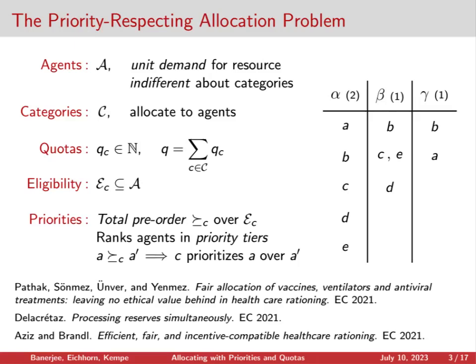It'll specify which agents it deems eligible to receive its units. And then among these eligible agents, it'll define a total pre-order to rank the agents based on their priority for receiving an allocation in that category. We can picture the allocation instance on the right with one of these T-charts, where each column represents a category, its quota is listed at the top, and the agents are listed from top down in the column, where the higher agents have priority over the lower agents.